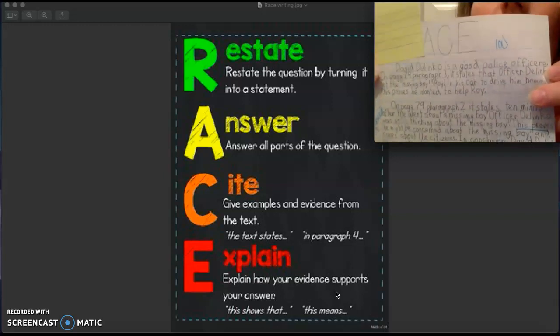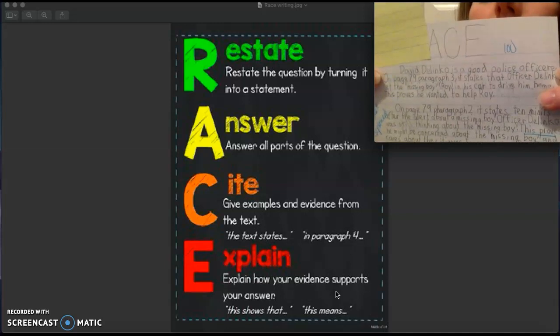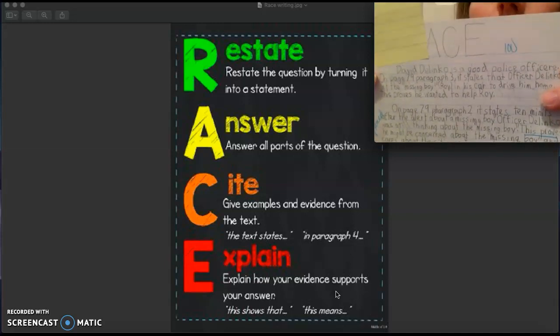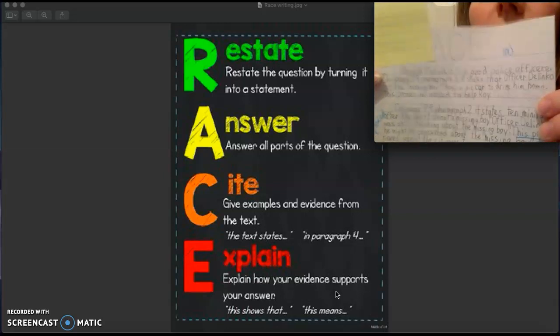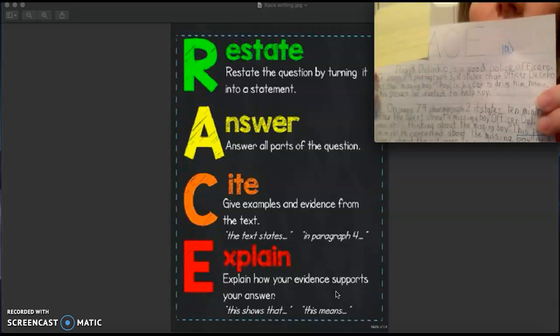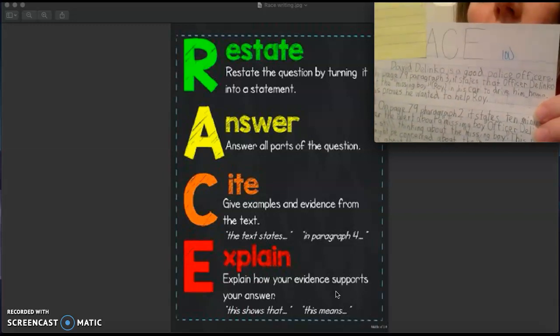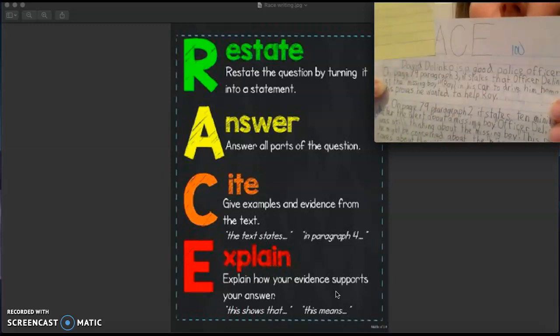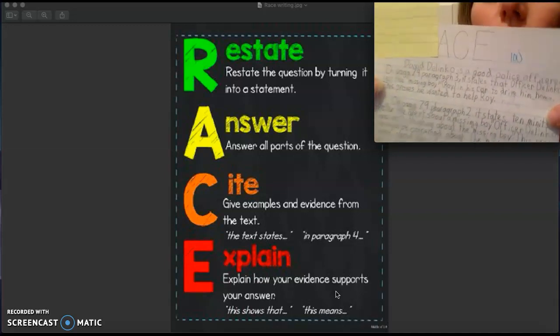On page 79, paragraph 3, it states that, and then they went in to explain it. Now, that's your C. That's the citation. But look at this very next line. It says, this proves he wanted to help Roy. Okay, so that's the E. That's the explanation of race.